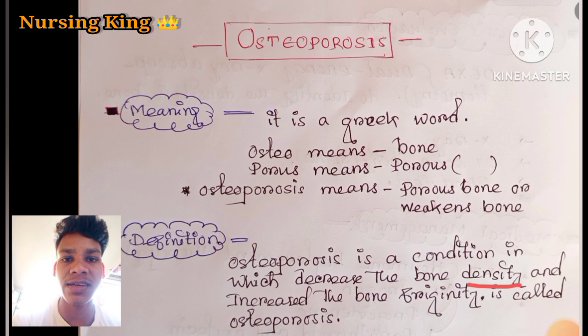It means the strength of the bone decreases, and fragility also increases. If bone strength and density decrease, obviously the chances of fracture increase. So osteoporosis is the condition in which bone density decreases as well as bone fragility increases. I hope everyone understands what osteoporosis means.